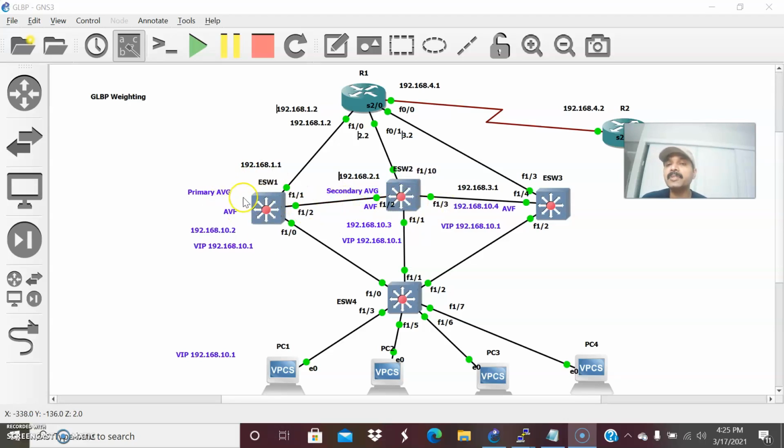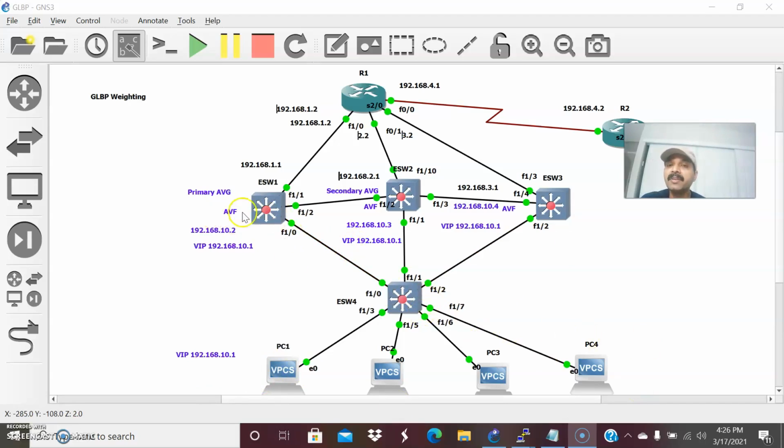So what is the role of the AVG? Whenever a client sends an ARP request for the VIP, that is the virtual IP, the AVG answers the ARP request. It sends an ARP reply, and the reply contains the virtual MAC addresses which are sent to the individual clients. So the load balancing is done with the help of a single virtual IP and multiple virtual MAC addresses assigned to the individual clients. That is how the load balancing happens.